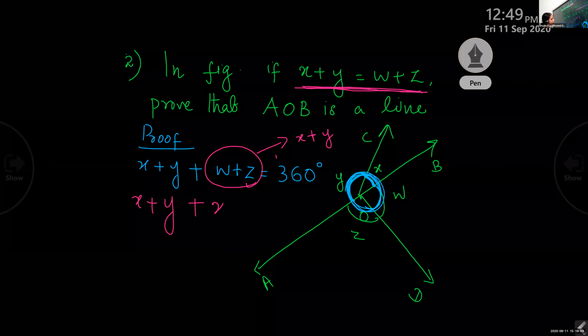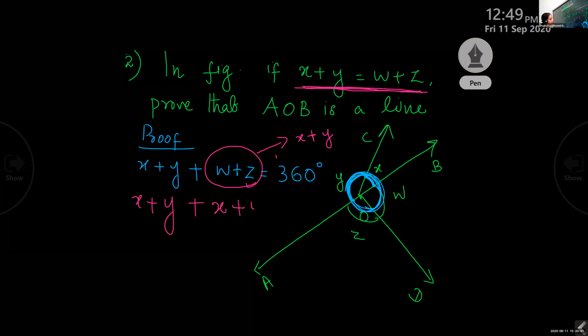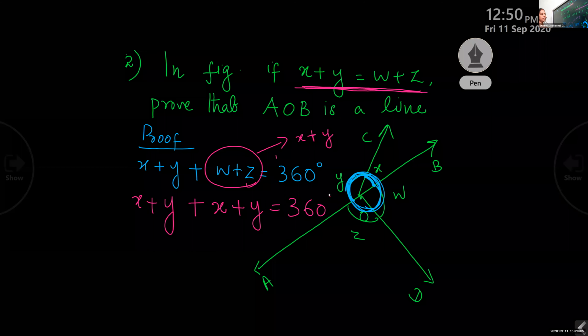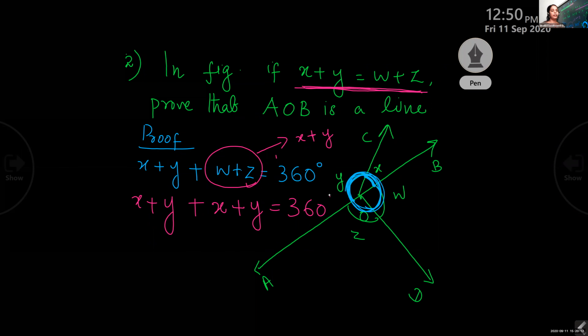So remove that w plus z and write x plus y itself.